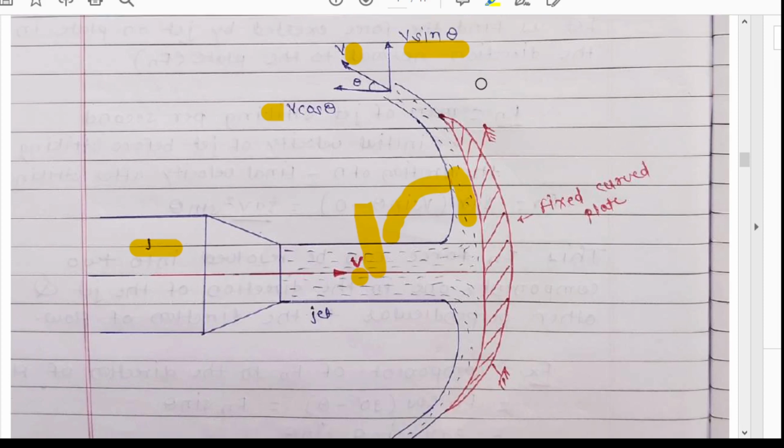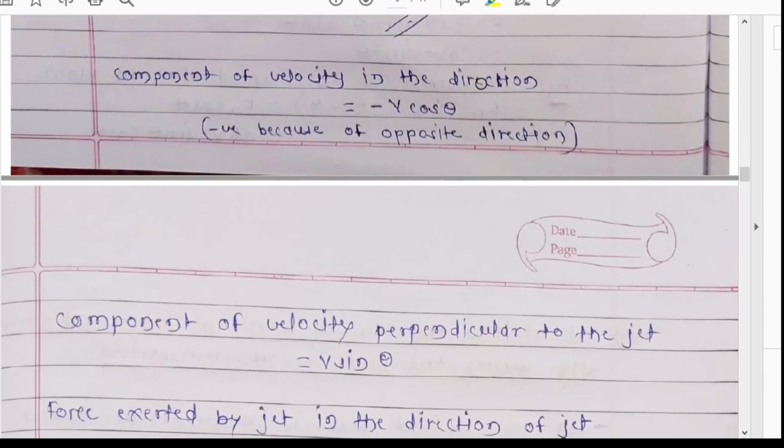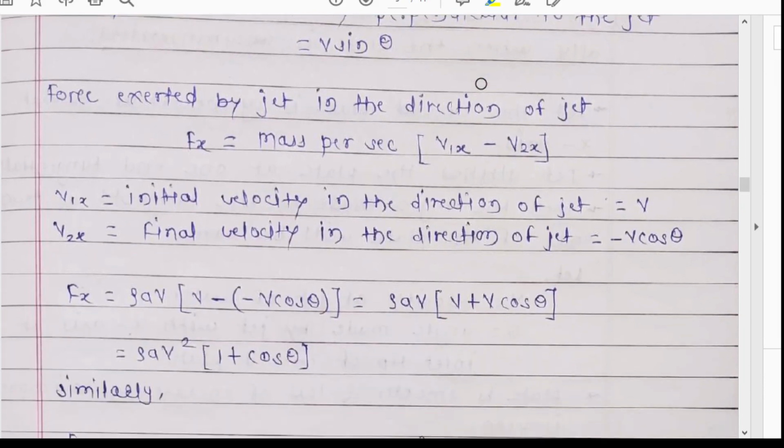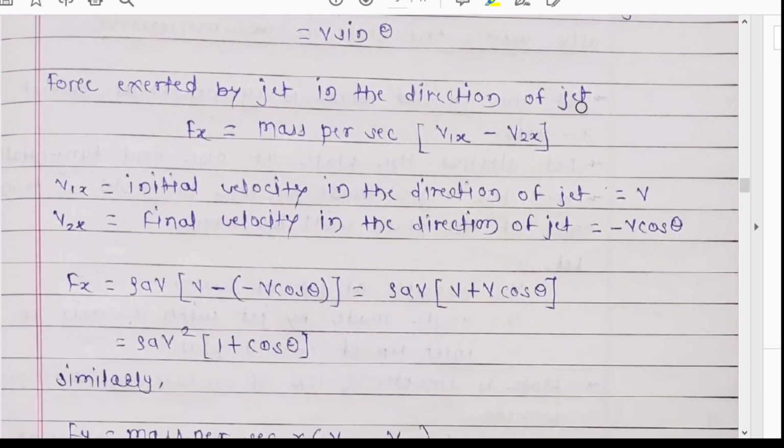Here I have already explained this. Now the force exerted by the jet in the direction of the jet, that is the x direction, this is Fx. Fx will be mass per second into initial velocity before striking minus final velocity after striking in the x direction, that is v1x minus v2x. Before striking in the x direction it will be v, and after striking in the x direction it will be minus v cos theta.